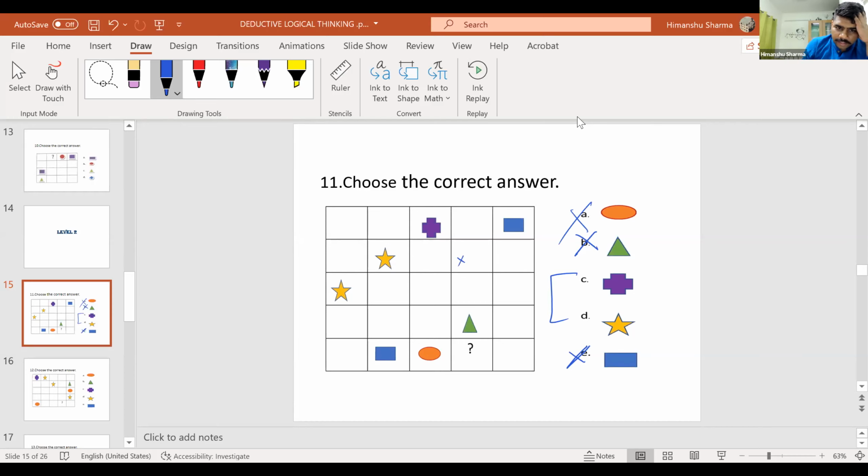Sir, I cannot have a star here. I cannot have a star here. Which means star should come here or star should come here. I cannot have it over here. Am I right, all of you? And here I cannot have a plus because plus is already here. I cannot have a plus, which means star should come here, which means here I should have plus. Answer is option C. All the ones who told star, is it clear? You can unmute and ask if you have a doubt.